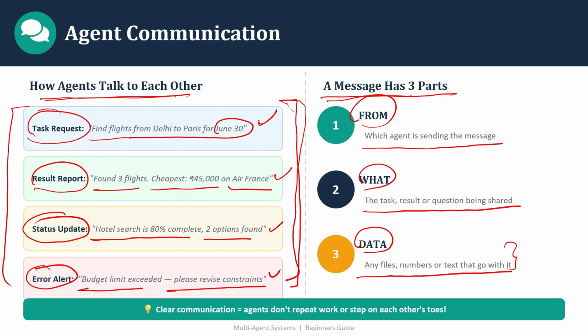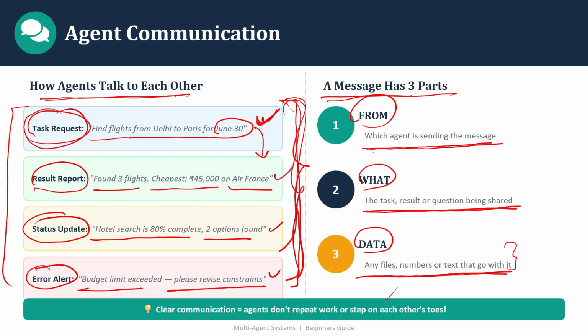So as I said, the input or output of one agent can be the input for another. When they are talking with each other, they must know which agent is sending the message, the task, result or question being shared, and any files, numbers or text that go with it. That means all the agents in a multi-agent system are talking to each other continuously.